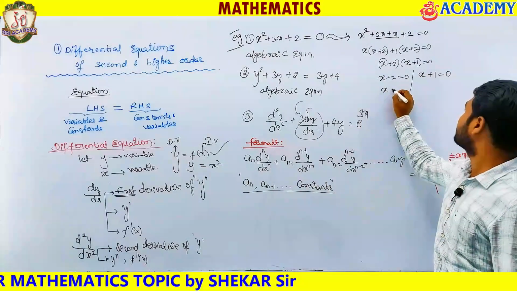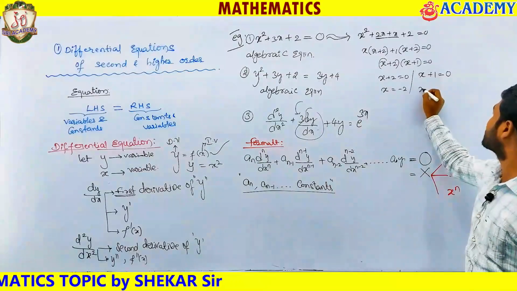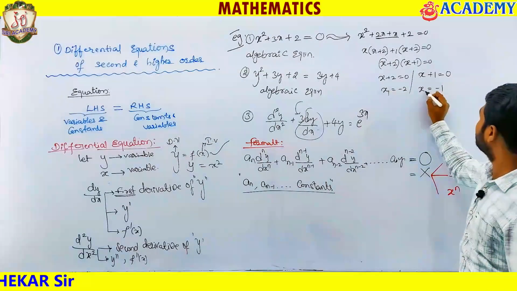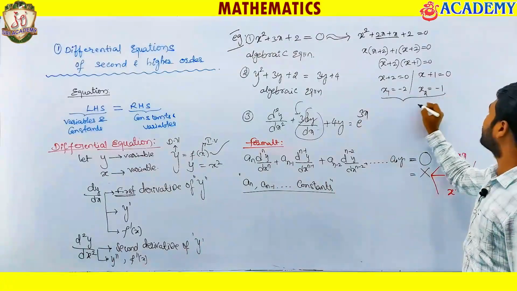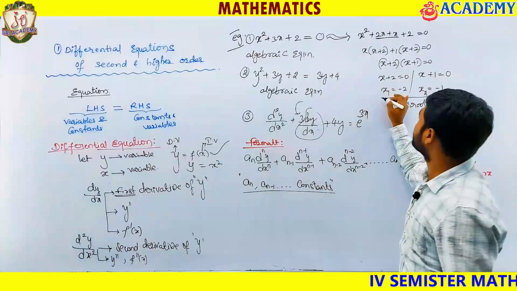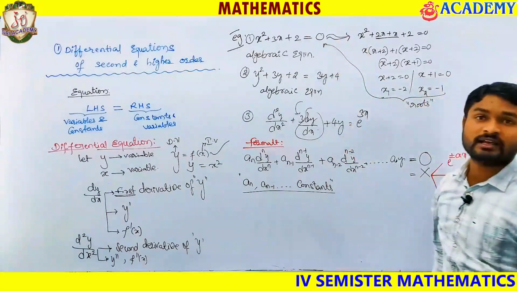What can I solve? x equals to minus 2. What can I solve here? x equals to minus 1. So I will be calling it x1, I will be calling it x2. What am I going to call them as? I am going to call them as roots of the equation. Roots of what? Roots of the equation.